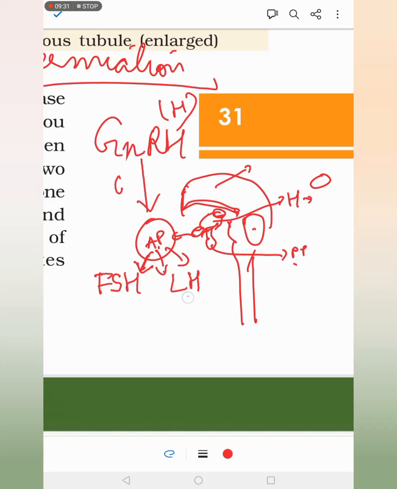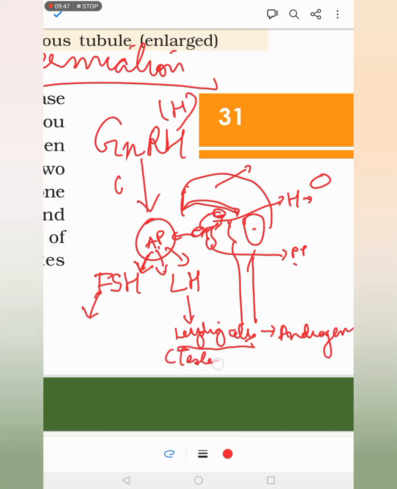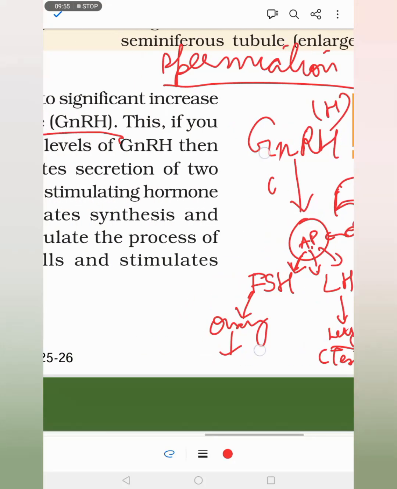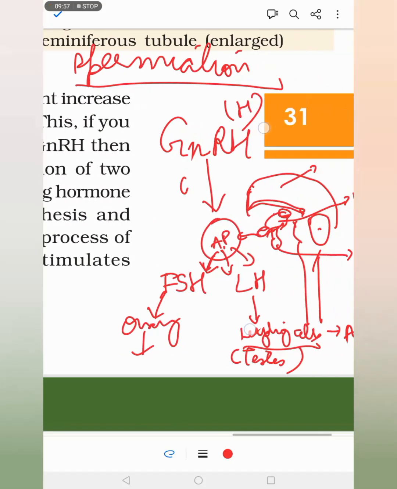So this LH will go and affect the Leydig cells in the testis, which release androgen. And FSH will act on the ovary, and it will release the ovarian hormones. So this is how our hormones control our gametogenesis.